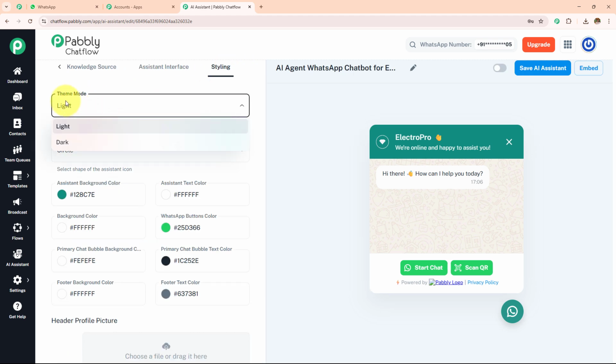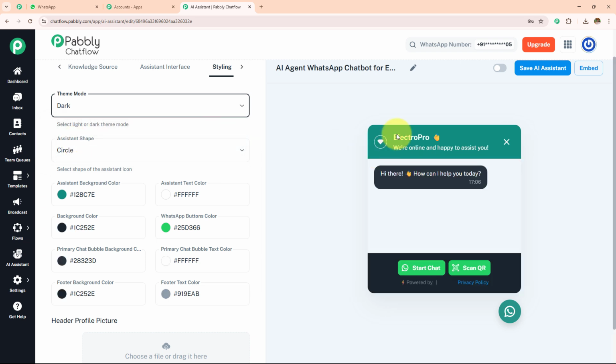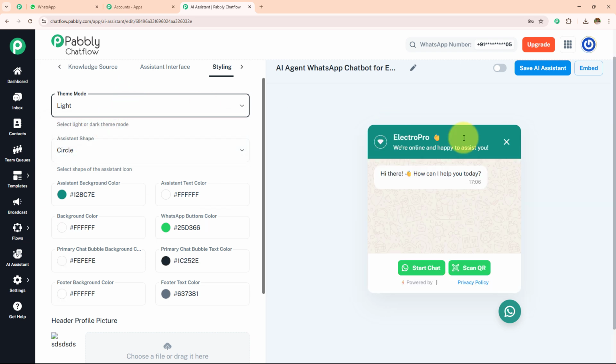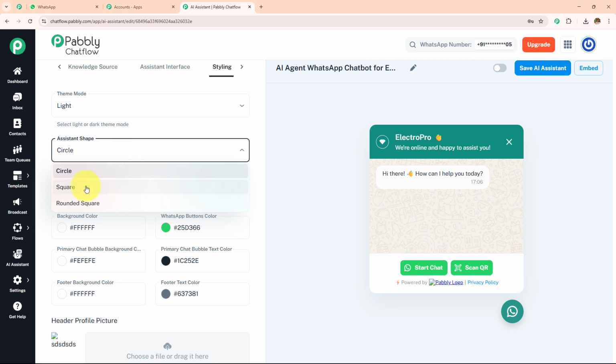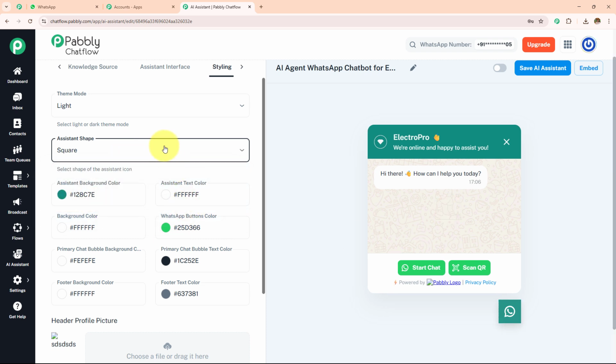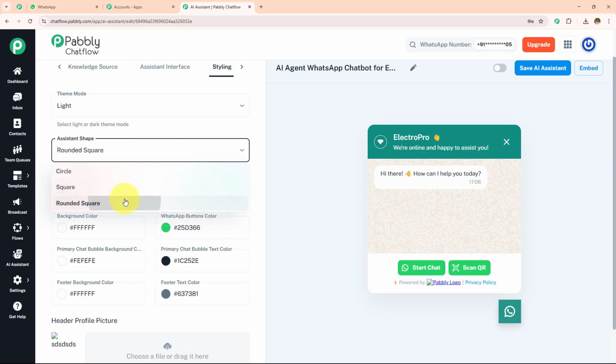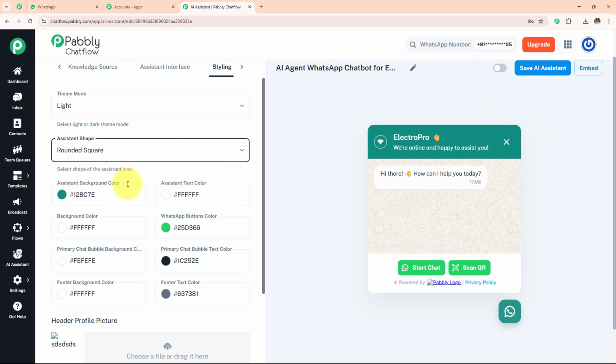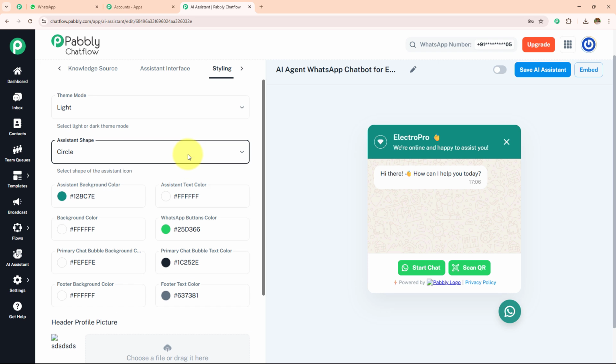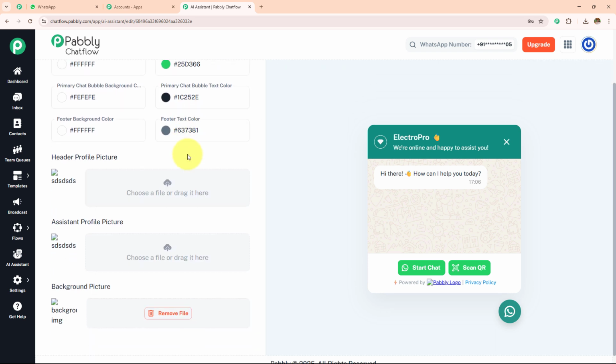After this assistant interface, I have the styling option. Over here, if you want to select the theme mode as dark, it will be dark. If you want to select light, it will be light. If you want to select the circle, it will start showing the circle. If you select square or rounded square, it will format that. You can select the background color, assistant background color, chat bubble, and footer background color. So here I am going to keep all the fields as default.